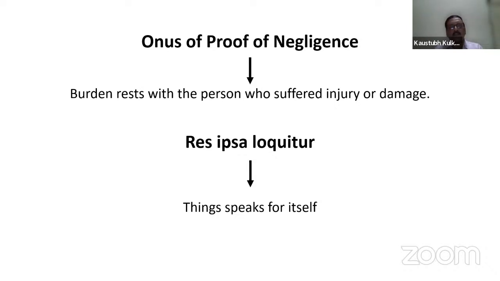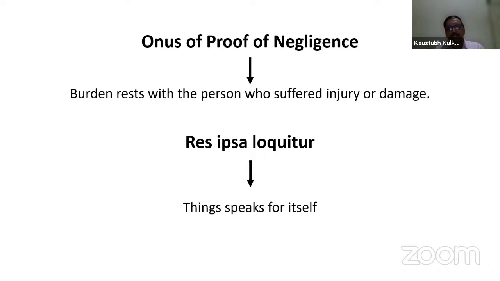Now, onus of proof of negligence. What is onus of proof of negligence? Whenever liability comes into the picture, the burden rests with the person who suffered injury or damage. This is called onus of proof of negligence. That means the person who has suffered injuries or damages has the burden of proving that the injury or damage was because of the negligence of our insured.